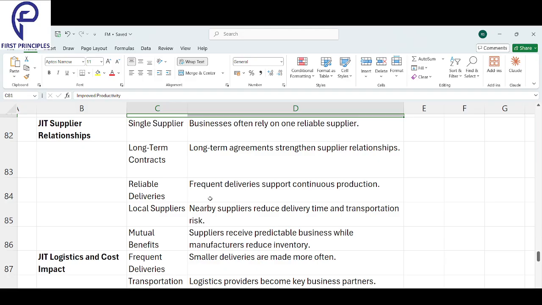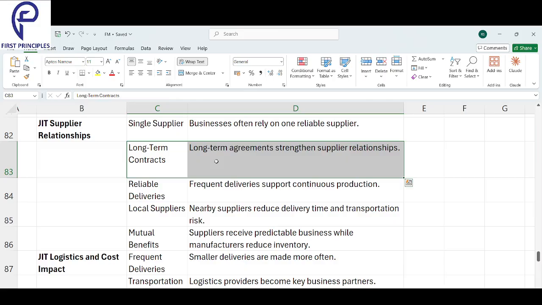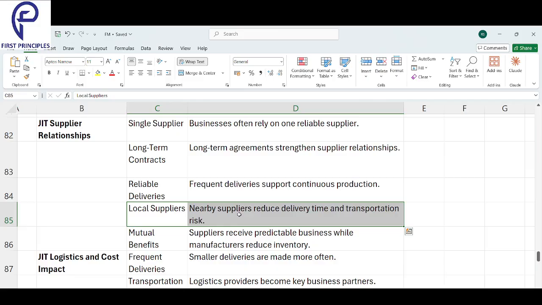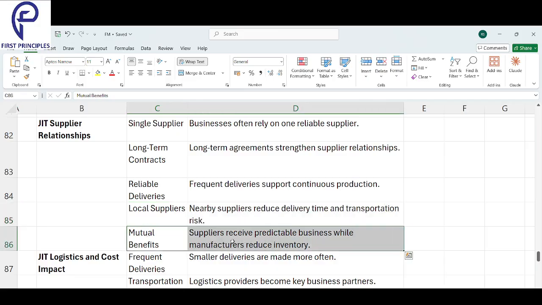And how should your relationship with your supplier be? Businesses often rely on only one supplier. In this case, long-term contracts with one supplier will strengthen the relationship. Reliable, frequent deliveries support continuous production. And finally, local suppliers, the nearer the better. Reducing transportation risk, mutual benefits. Suppliers receive predictable business while the manufacturer reduces inventory cost.